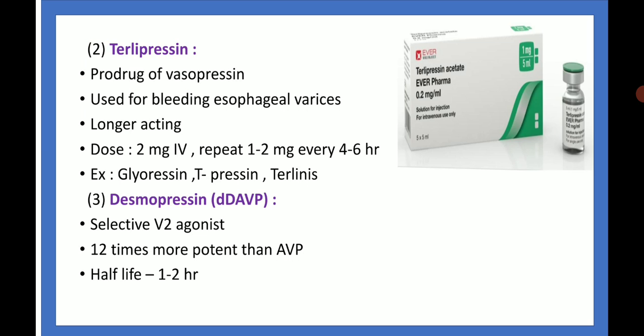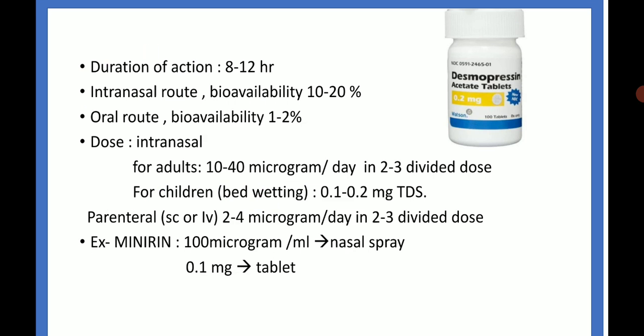Then third is desmopressin. It is a selective V2 agonist, 12 times more potent than AVP, and half-life is 1 to 2 hours. Then duration of action is 8 to 12 hours. Intranasal route bioavailability is 10 to 20%. In oral route, bioavailability is 1 to 2%.